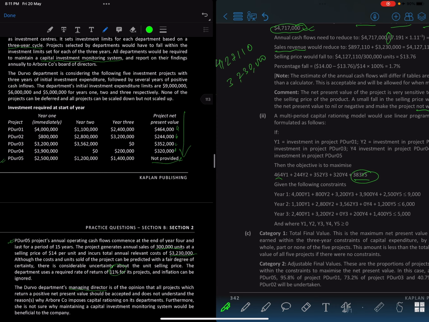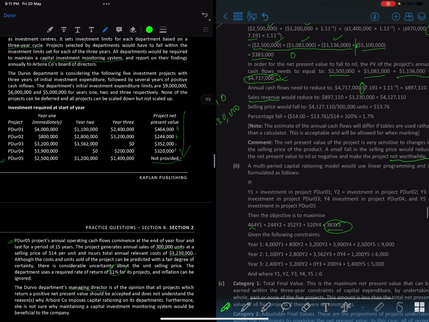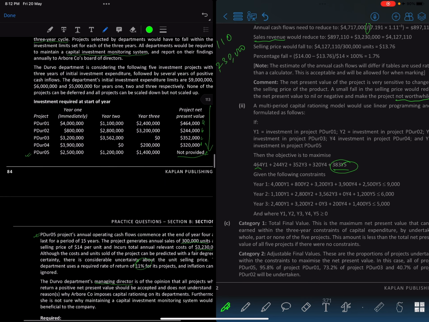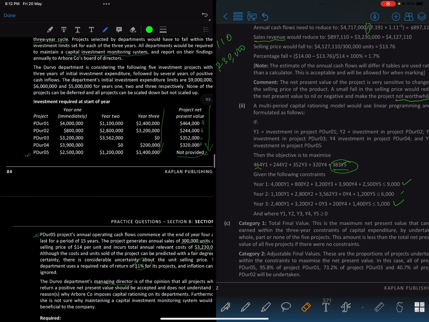In the last year we used the same value. Where is that? 383. Yeah, we use this value. Then we create an equation for it. In the first year we add in all the present value, all the cash flow, outflow, inflow, whatever. Everything is outflow, so it's the outflow of all these things, and then it should be less than 9,000. In the second year it should be 6,000. In the next it should be 5,000. So it goes this way.